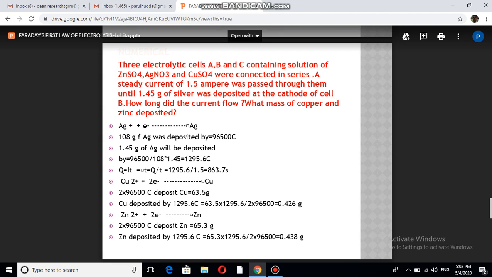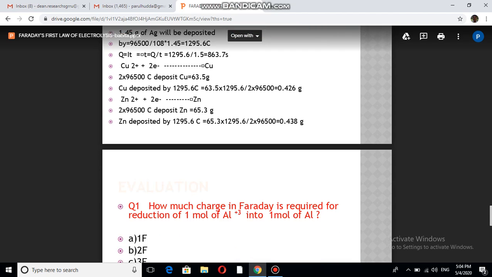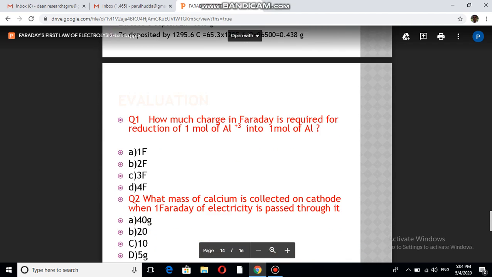Now, if the same charge is flowing through the other two solutions also, how much copper and zinc will be deposited? So the charge flowing is 1295.6 coulombs. We know that for copper, 2 Faraday will give its molar mass, that is 63.5. So 1295.6 coulomb will give this much, 0.426 grams of copper. And similarly, we can calculate for zinc also. So these were the numericals which were asked on Faraday's first law and second law.